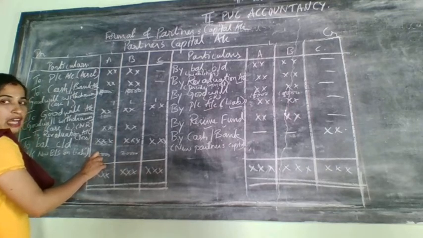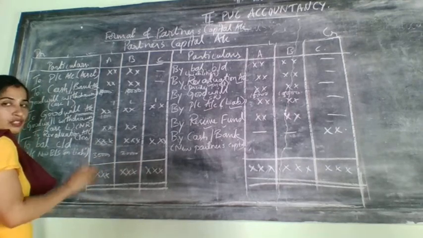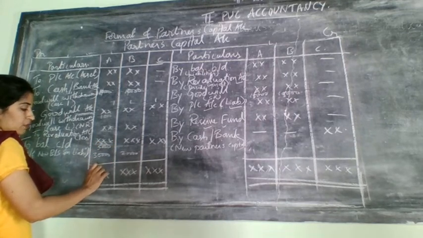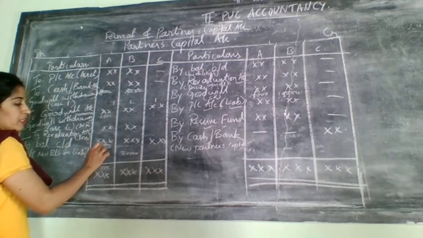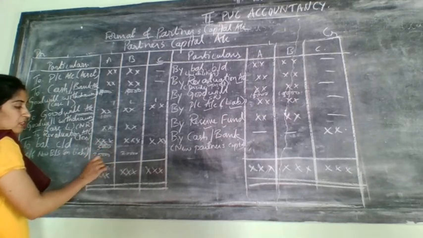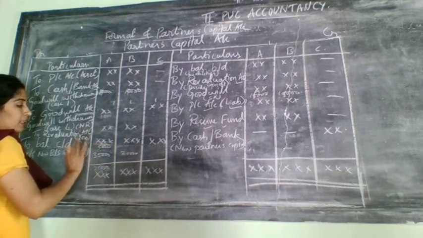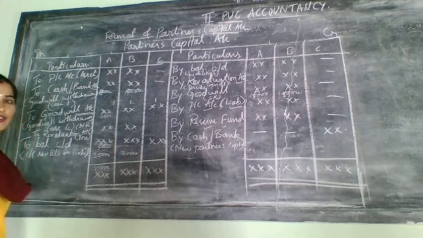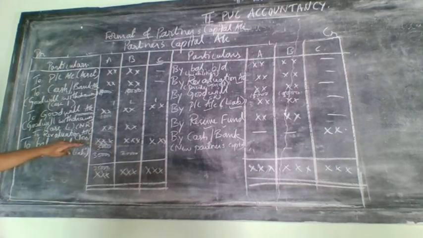If he is having more than 30,000 in his account, for example 35,000 capital, then this 5,000 he can withdraw from his account, because the minimum balance to be maintained is 30,000. He can withdraw it in the form of cash. That time, cash will come again.